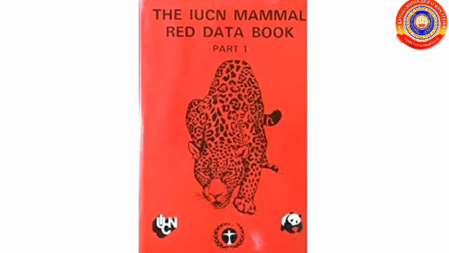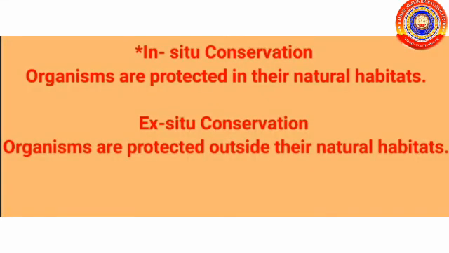This book is helpful to identify the extent of biodiversity depletion and to plan out appropriate conservation activities.